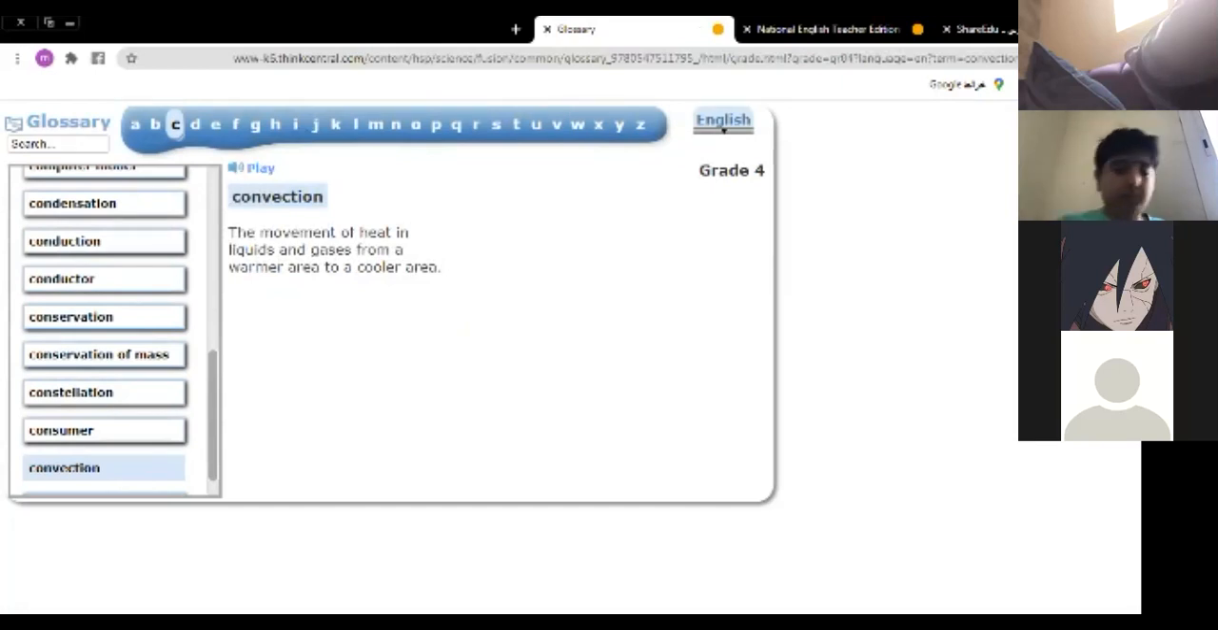Convection. The movement of heat in liquids and gases from a warmer area to a cooler area.